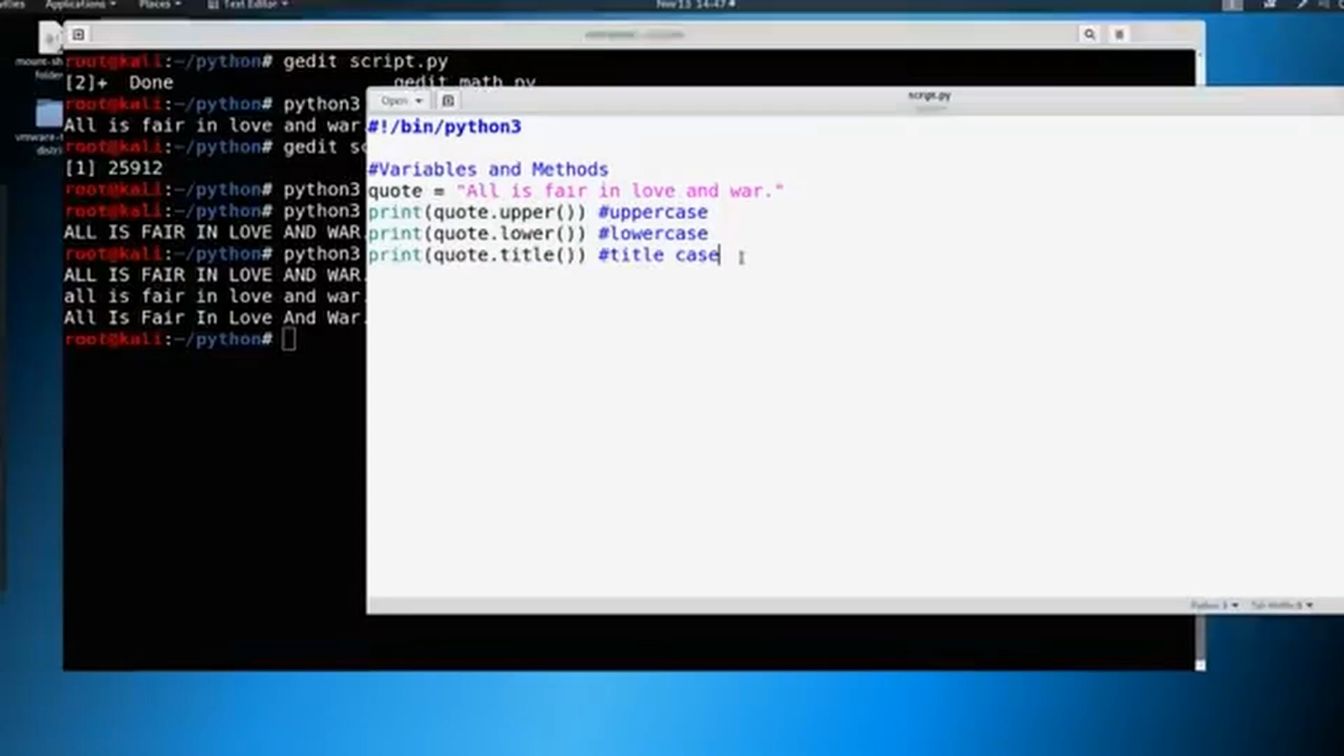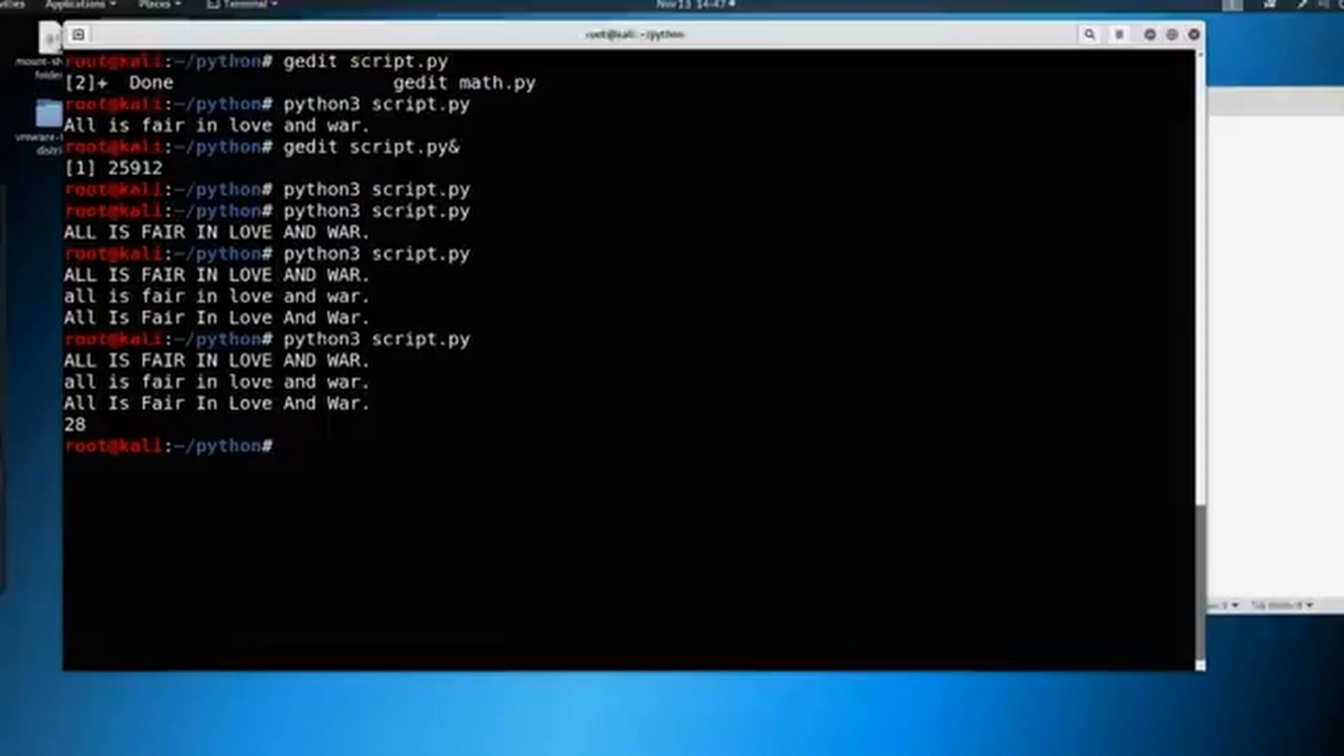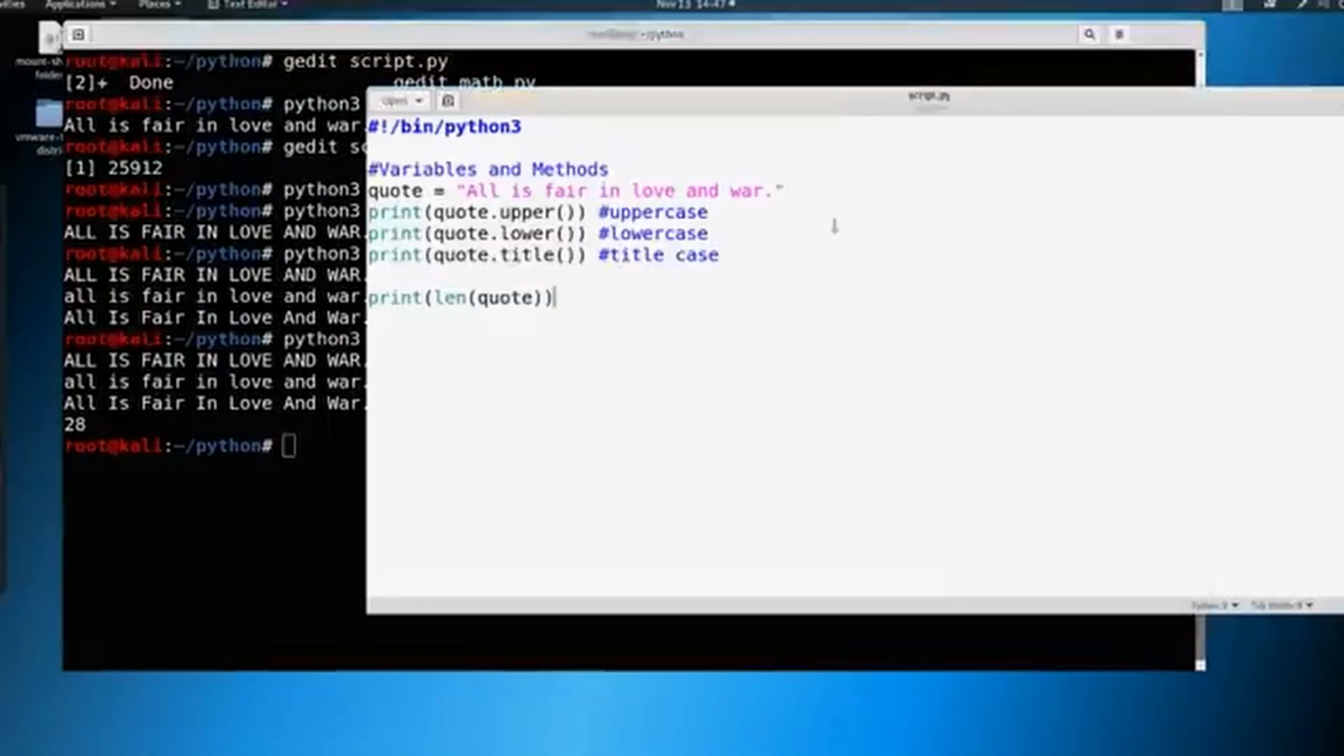We can do something like, say we want to get the length of this quote. We want to know how many characters are inside the quote. We can do something like print length of quote. Okay, and we can just say save, and let's see what it prints out. Okay, so 28. Now it's 28 characters completely. If we were to count this all up, including the spaces, there's 28 characters there.